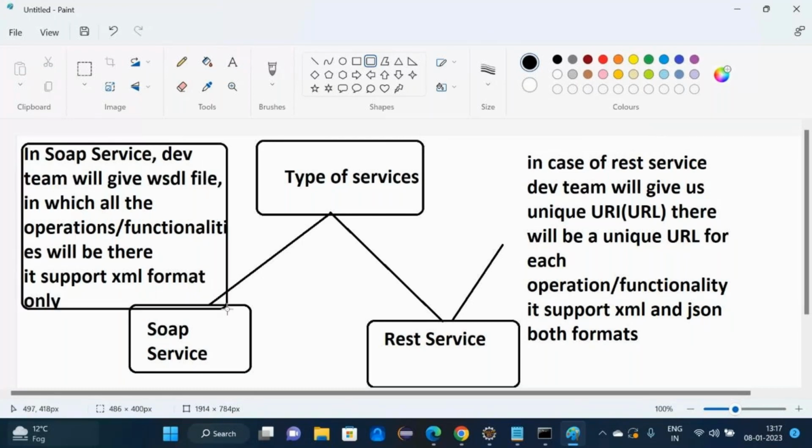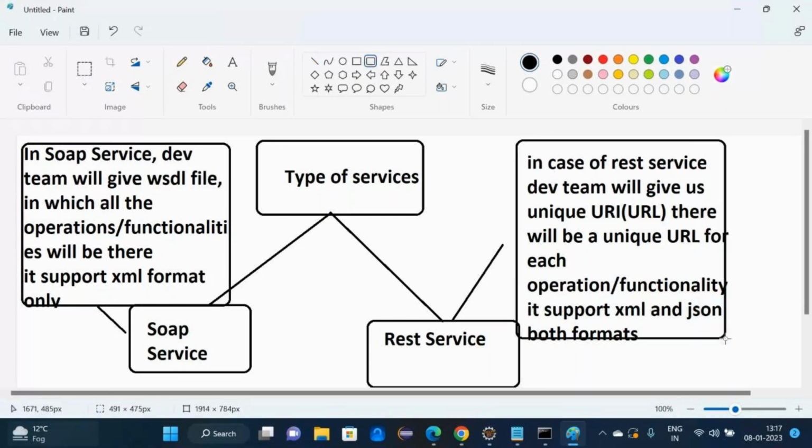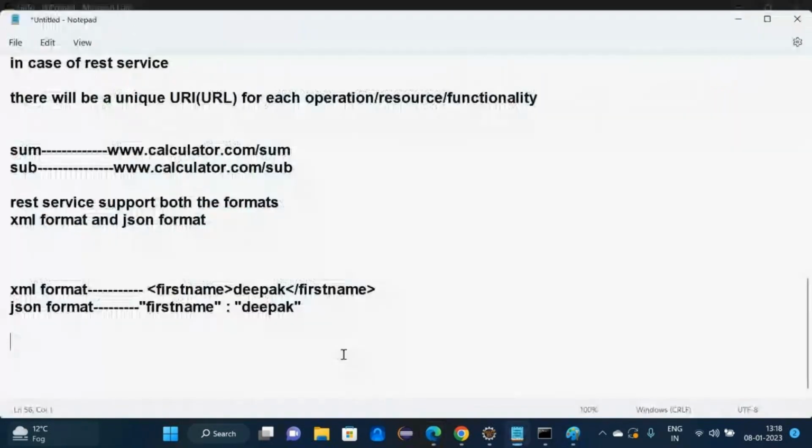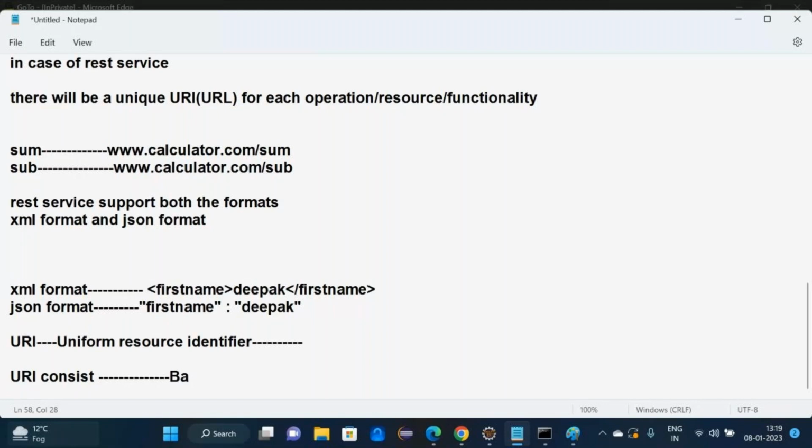Now, which one is better? In case of SOAP service, everything will be defined where? In a single WSDL file. REST service is very lightweight. Why is it lightweight? Because for every operation we have a different URL. URI, uniform resource identifier. URI consists of base plus endpoint plus parameter.